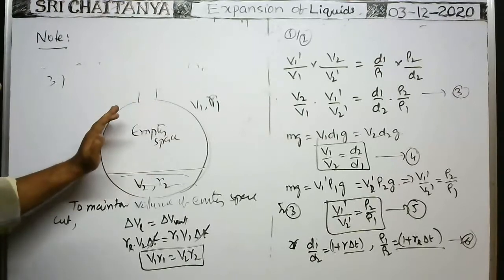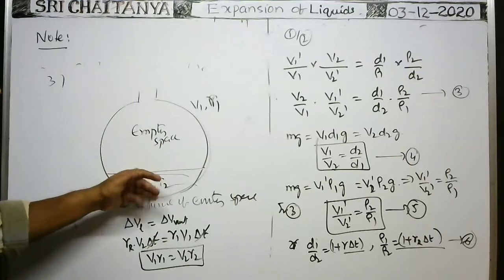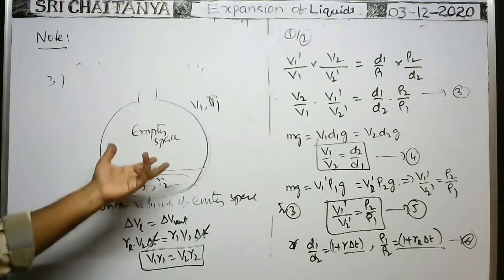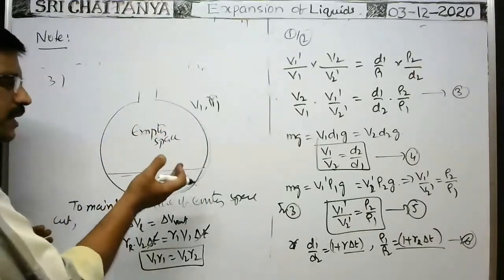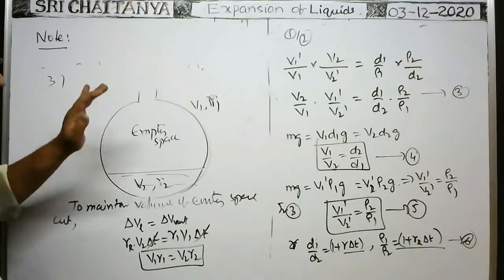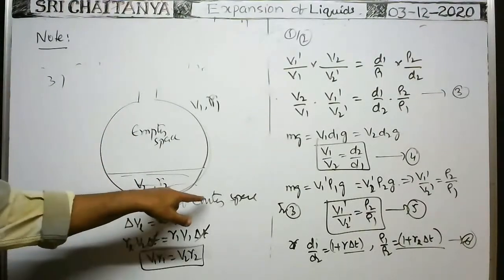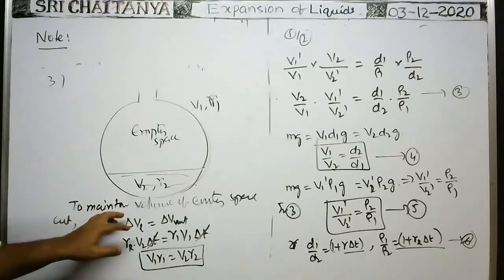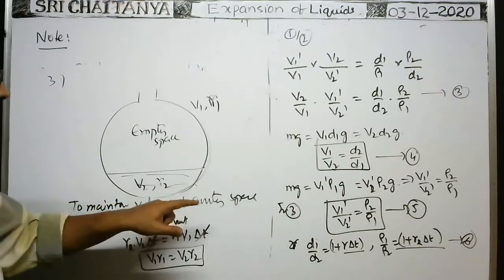Because of heating, whatever the increase in volume of the vessel, if the increase in volume of the liquid is also same, then volume of the empty space remains constant. Suppose if the increase in volume of the liquid is more, then volume of the empty space is not constant. So the condition to maintain the volume of the empty space constant is increase in volume of the liquid upon heating is equal to increase in volume of the vessel upon heating.